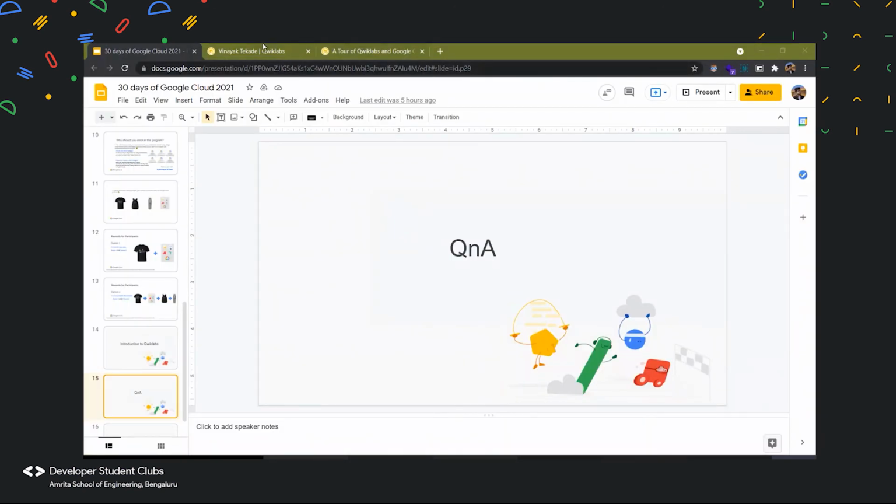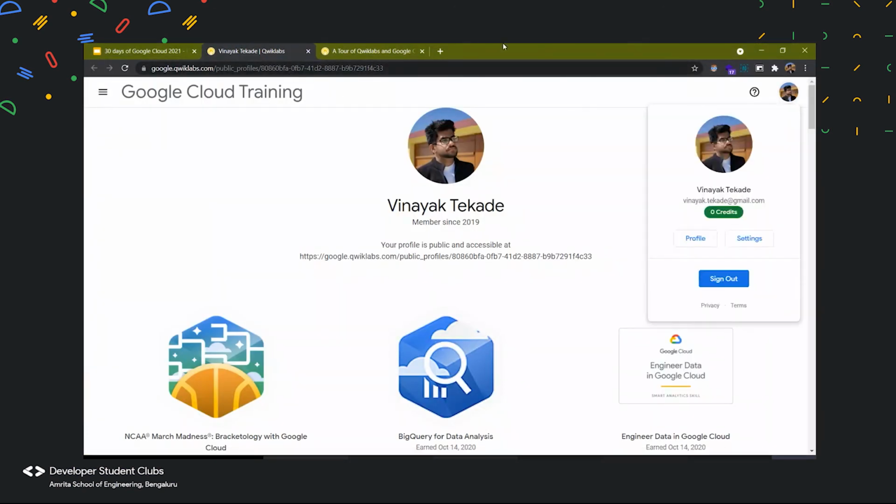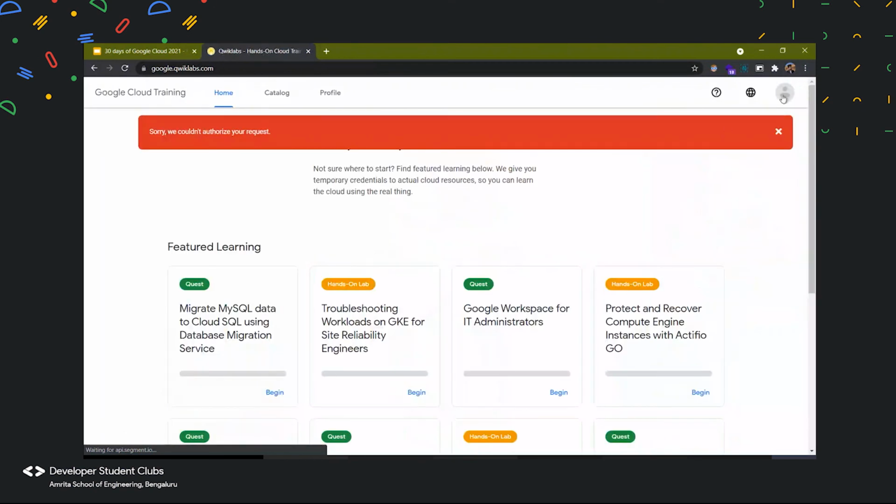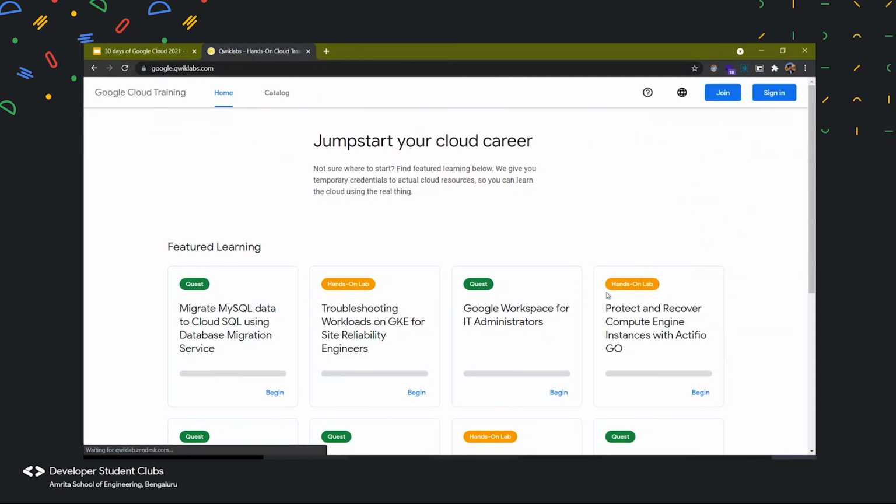So if I show you my account over here, I'll have to sign into my main account again. Let me do that. This one won't work because I have already signed into other accounts, so I'll have to sign out over here and sign in again.